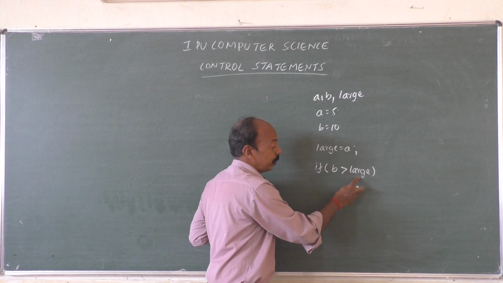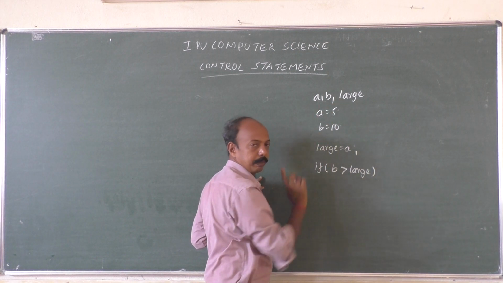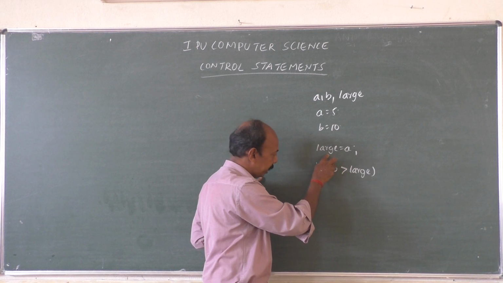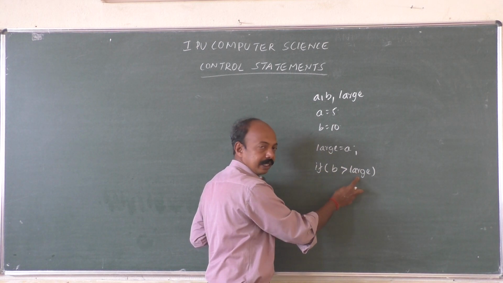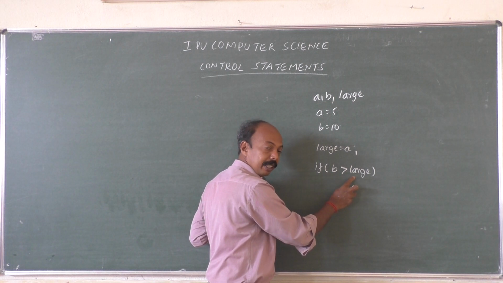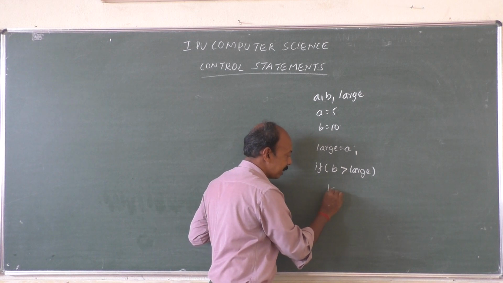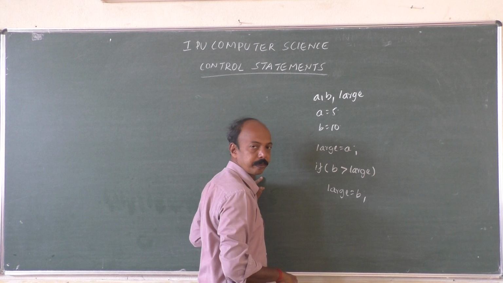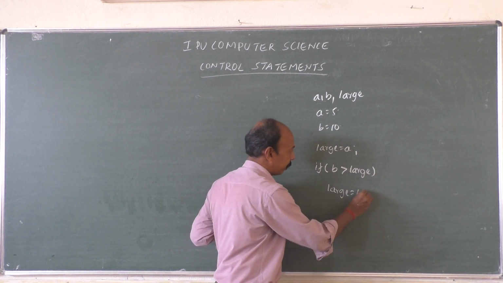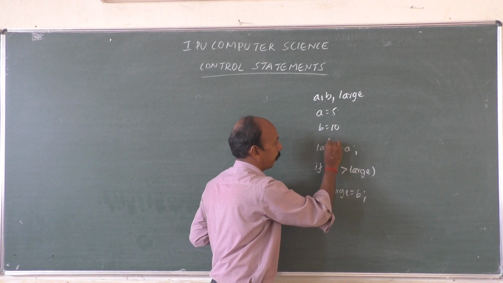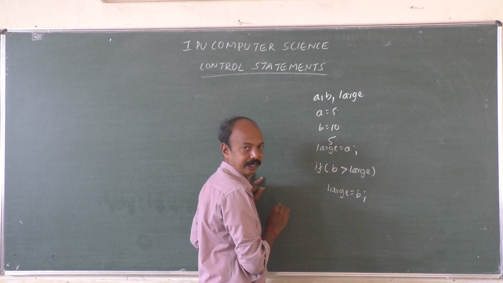Now our intention is to find out the larger of two numbers. We have assumed that A is large now. Then we will compare B with large. If B is greater than large, that means automatically if B is greater than A, then we shall write large is equal to B. In this case, let us see what happens. What we have taken, A is equal to 5. So in large, how much will we have? We will have 5 in large.